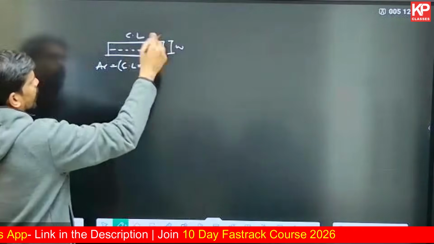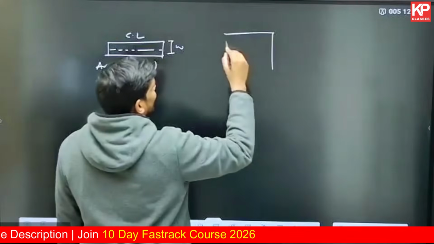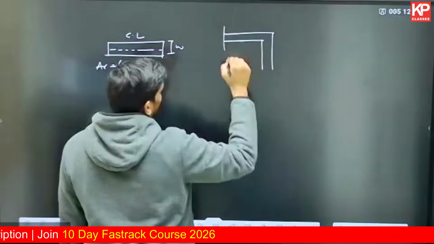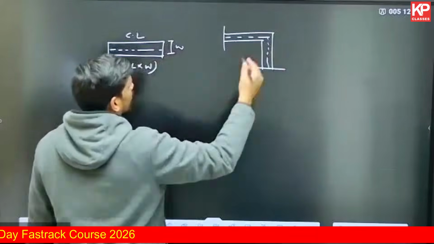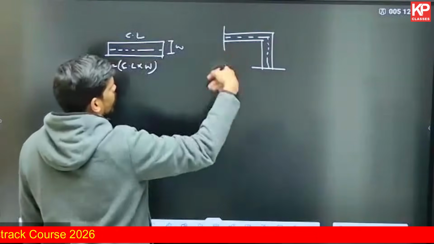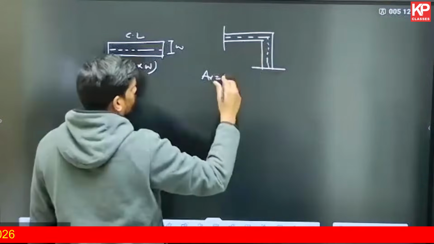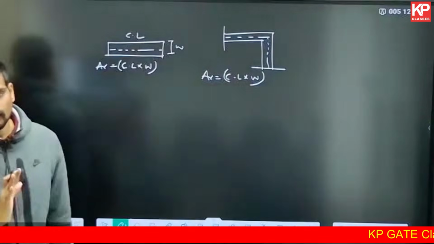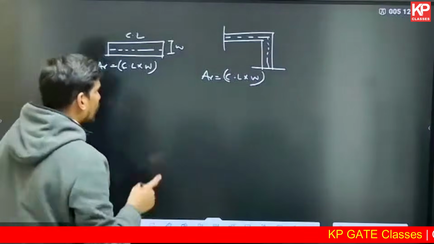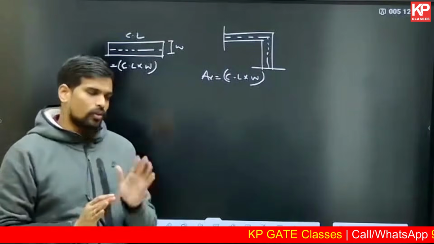This length of the centerline multiplied, you can directly do it. Even if the wall is taking a 90-degree turn or any other angular turn, along those turns also there is no exclusion. If it is a square shaped room or something like that, you can find out the area of such a strip also, length of the centerline multiplied by the uniform width directly. That is applicable. But in case of T junctions and cross junctions, now I can explain the reason also.